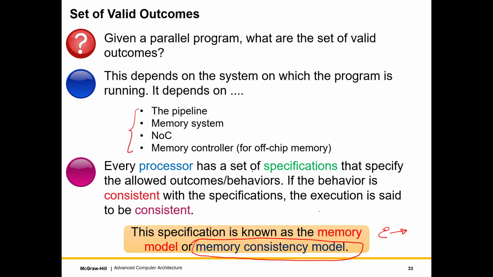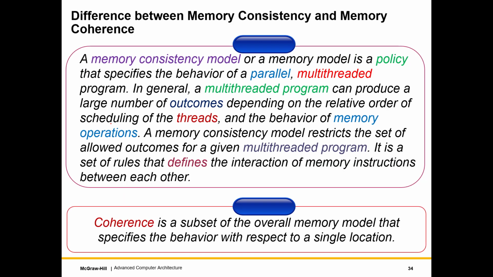So the memory models of Intel, IBM and ARM are different. But as I said, it's a specification, right? Which says either something is according to the memory model, or we can say memory consistency model, or it is not. So now a little bit of legal definitions. This looks like a paper on law, but well, it's not, even though it's not all that different, because we are talking about specifications. So basically, we will discuss consistency and coherence.